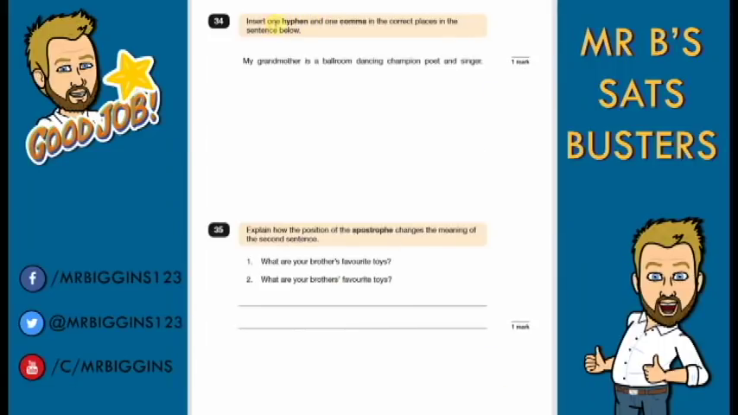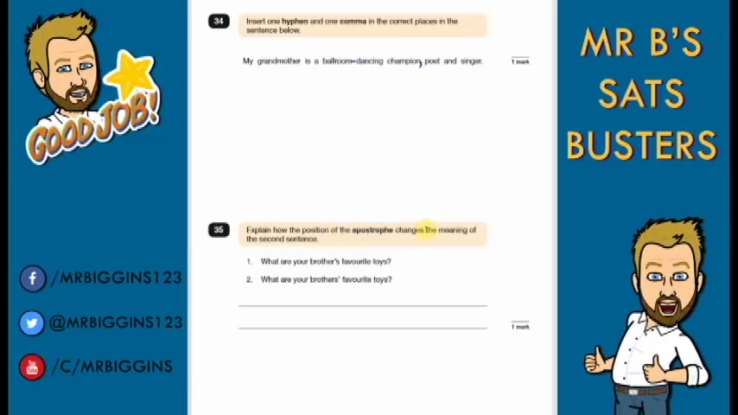Question 34. Insert one hyphen and one comma in the correct place in the sentence below. My grandmother is a ballroom dancing champion, poet and singer. Well, already I can see there, I left a gap here because that's a list, so we must have our comma there. So now we just need to look for the hyphen. If we've got just one hyphen, it can't be being used for parenthesis unless it was on the end, but we know it's not on the end because we've got a list on the end there, the ballroom dancing champion, poet and singer. So we need to see where it's showing two words to explain the meaning. So we've got a hyphen in here, ballroom dancing, because ballroom and dancing go together to tell us what it is that she is champion of.